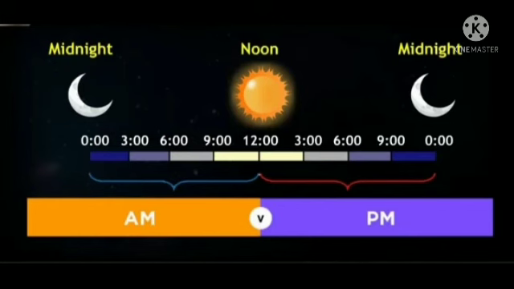When the sun is directly overhead at a place on the earth, it is noon over there. While telling the time between midnight and noon, we put AM in front of the time. This means ante meridian. When the longitudes cross the noon time, then the time is past midday or afternoon. The time in between noon and midnight is denoted by PM, meaning post meridian.